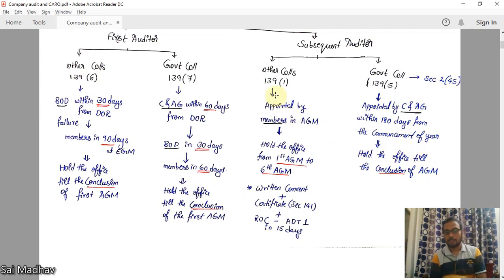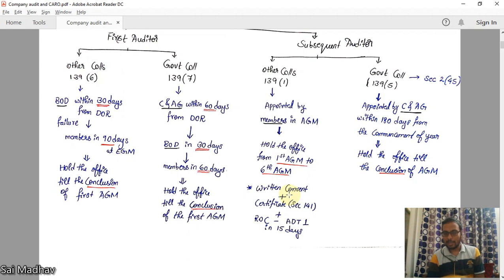Now 139 subsection 1. This is for other companies. Subsequent auditor appointed by members in AGM. He will hold the office from first AGM to 6th AGM. That means for 5 AGMs he will hold the office.